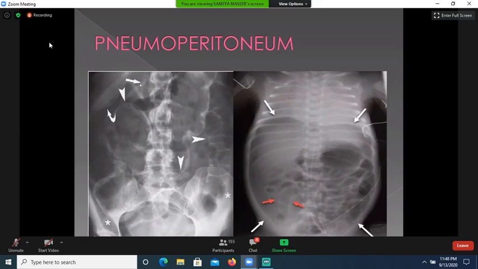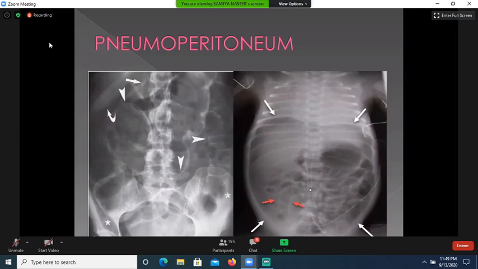Now air is also demarcating the falciform ligament, and this is called the falciform ligament sign. Air has also collected under the liver, in the subhepatic space, so you can appreciate the lower border of the liver, and free air is also noted in the paracolic gutters. These are the paracolic gutters. So Rigler sign and falciform ligament sign, and air is seen in the subhepatic space.